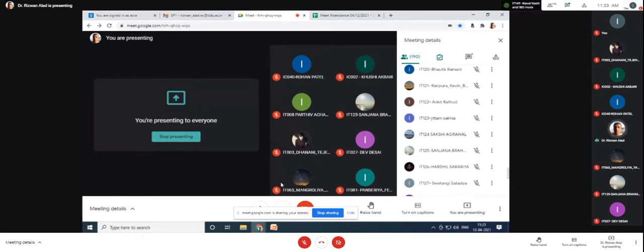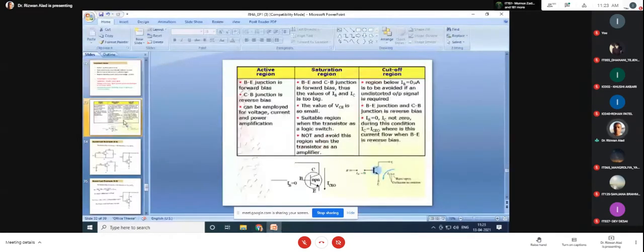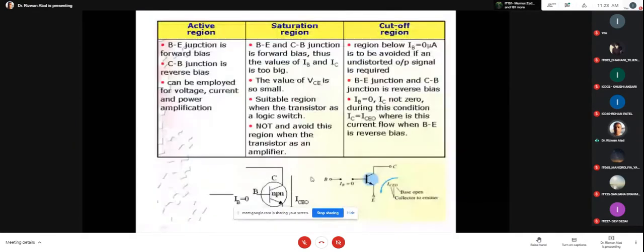Whenever there is a voltage of VBB and VCC, based on that your emitter junction and collector junction become forward biased or reverse biased. This doubt may be clear with the help of this table. Okay, this table is visible. Now here your doubt might be clear, but in detail it will definitely be clear in the next chapter.